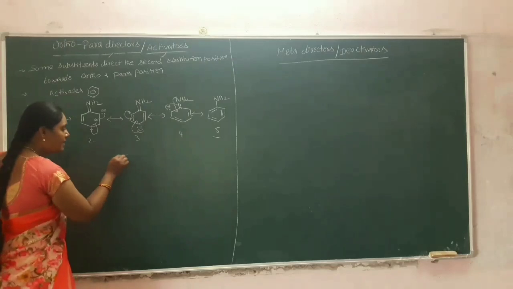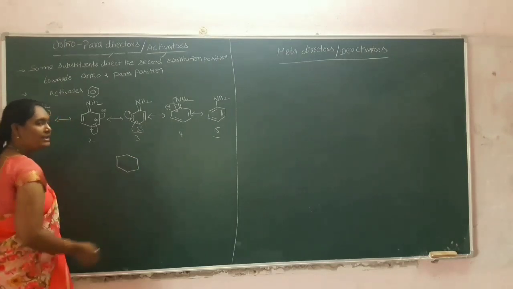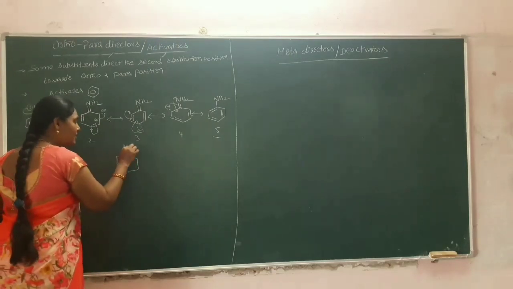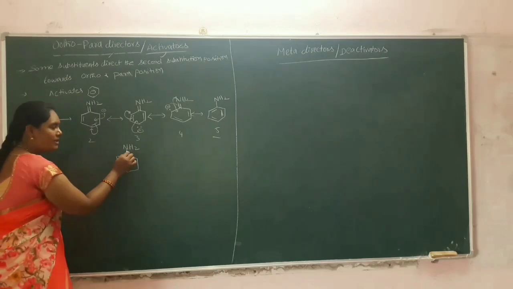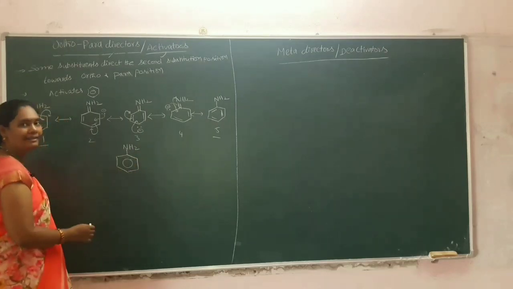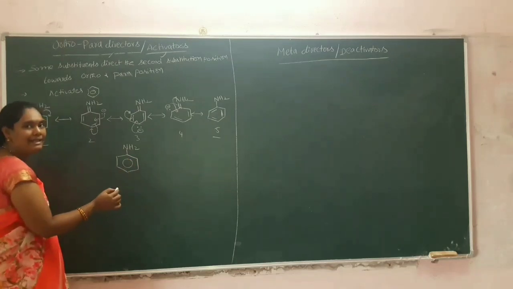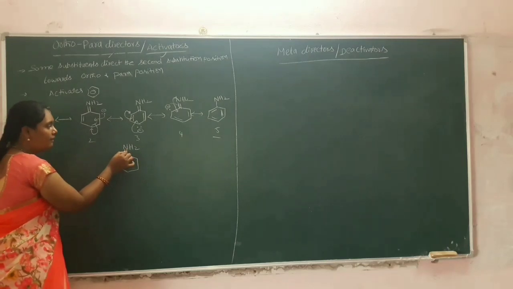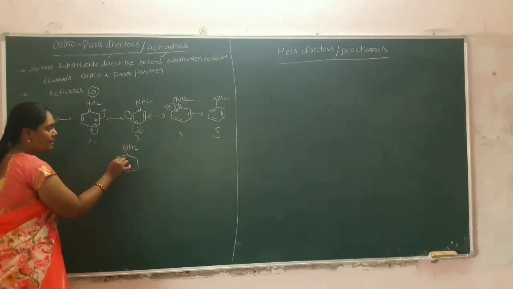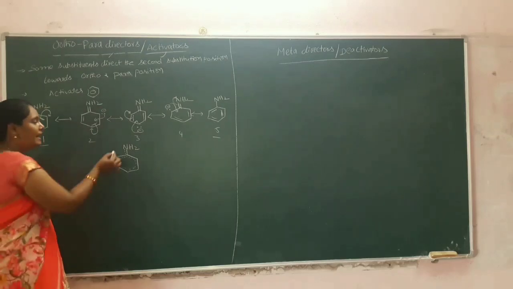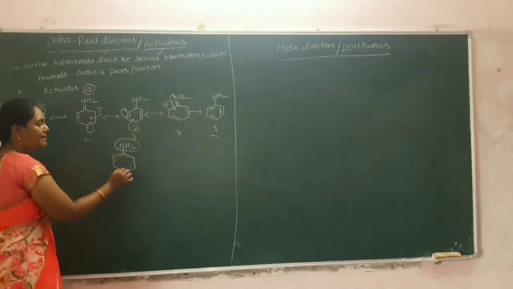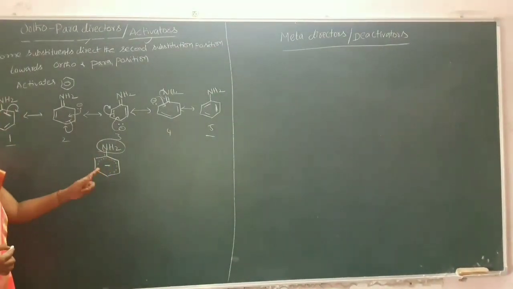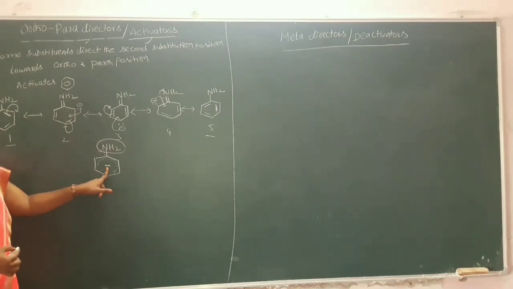Next, we will see the hybrid structure for the aniline. And we know resonance structures are imaginary structures, and the hybrid structure is the real structure. So this is the real structure for the aniline. We have to write it like this with the help of an inscribed circle. And here when you see this structure, the electron flow will take place like this. So migration of the electrons will take place from the group to the system. That way the electron density will be increased in the benzene system. We can indicate it as a minus charge.